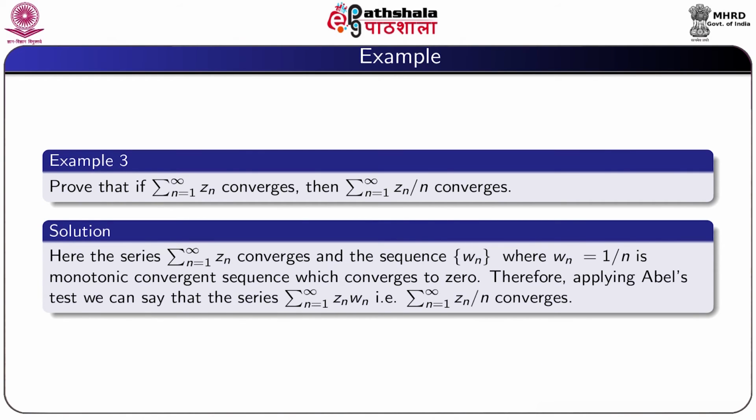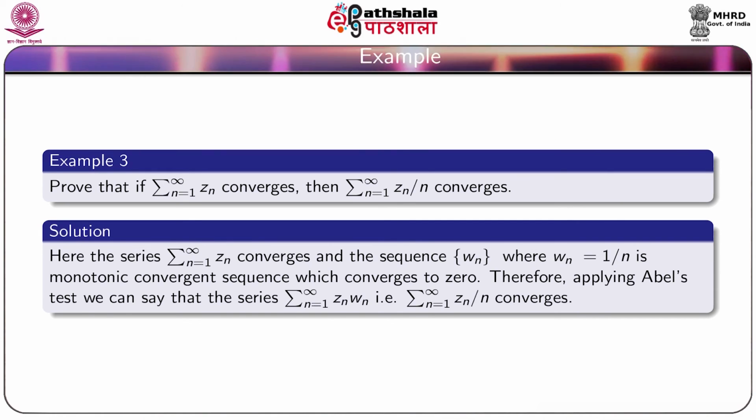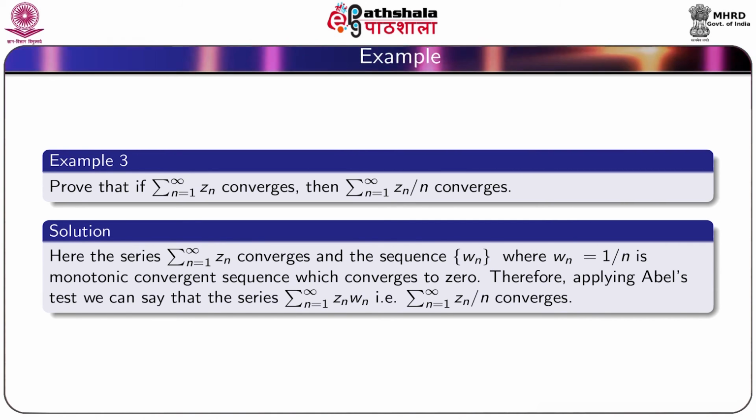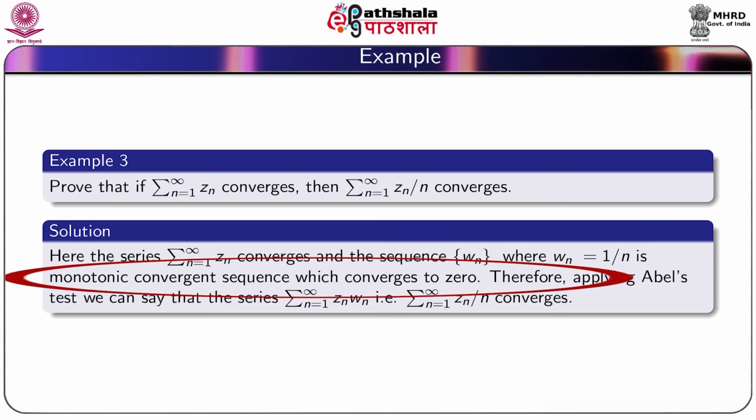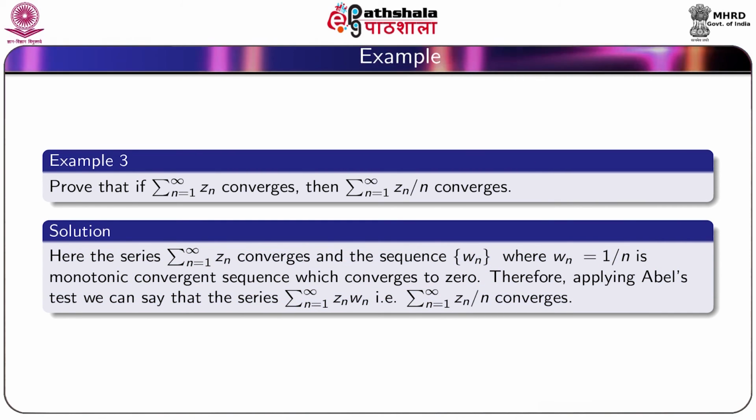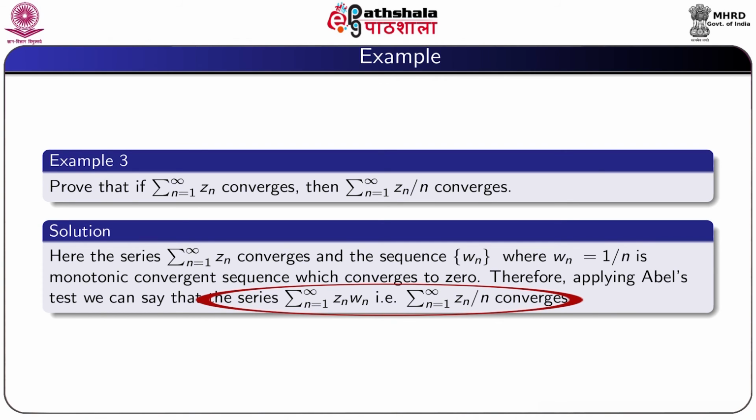Another example: prove that if the series Z_n converges, then the series Z_n/n also converges. Solution: here the series summation n equal to 1 to infinity Z_n converges and the sequence W_n, where W_n equal to 1/n, is a monotonic convergent sequence which converges to 0. Therefore, applying Abel's test, we can say that the series Z_n W_n, that is summation n equal to 1 to infinity Z_n/n, converges.